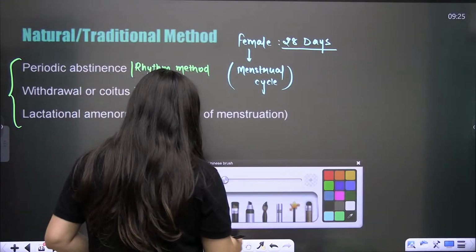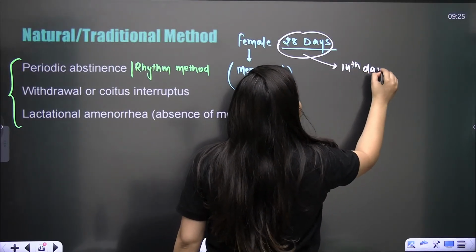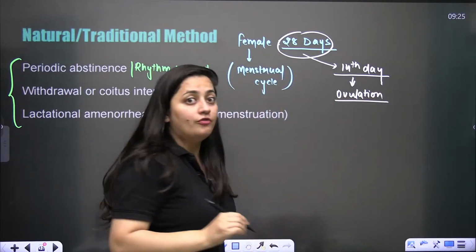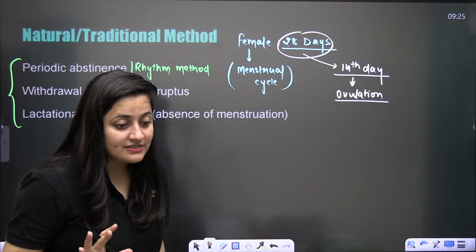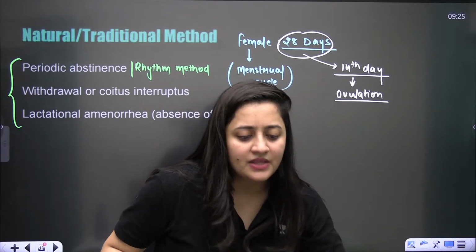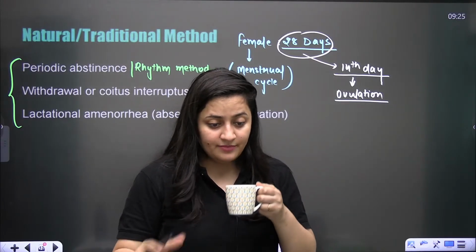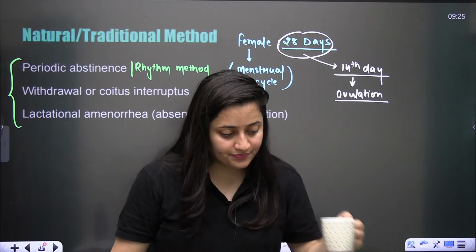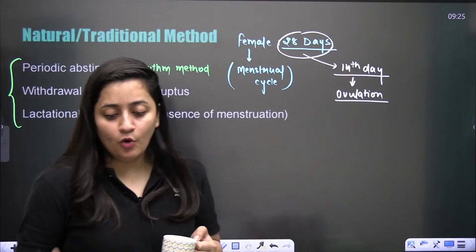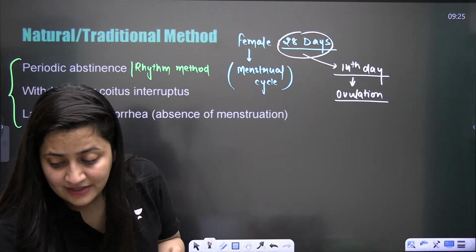When it is for 28 days, we consider that the 14th day is the day of ovulation. What is ovulation? Ovulation is the release of the egg. So tell me quickly, is it the egg that will be released, is it the ovum, or is it the secondary oocyte?